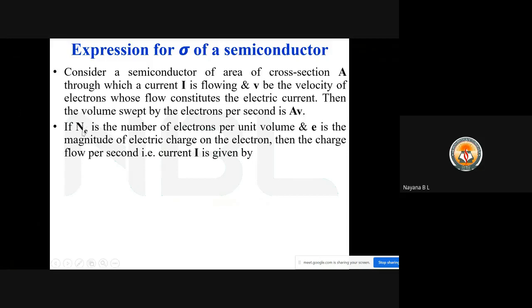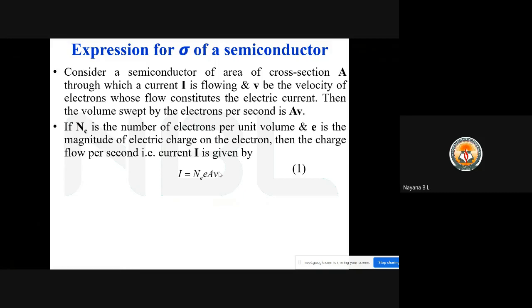Now if Ne is the number of electrons per unit volume and e is the magnitude of electric charge on the electron, then the charge flow per second, that means current I, is given by I equals Ne e A v, where I is the current, Ne is the number of electrons per unit volume, e is the charge of an electron, A is the area of cross section, and v is the velocity of electrons.